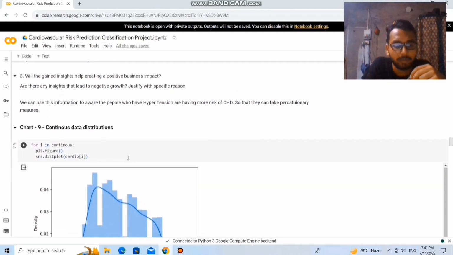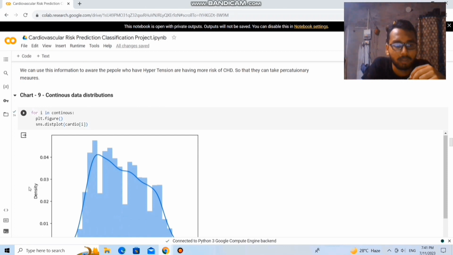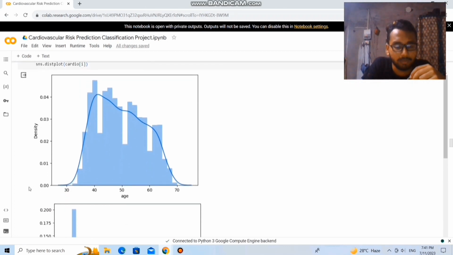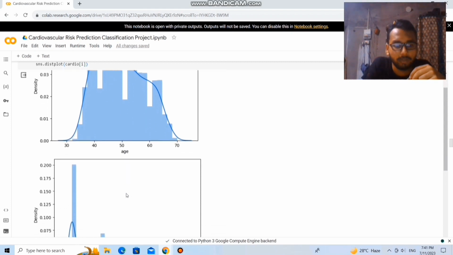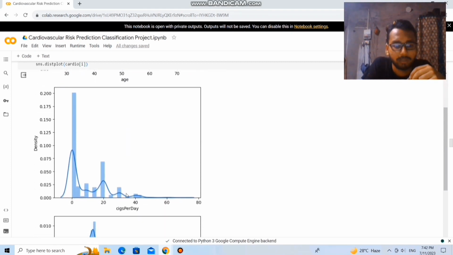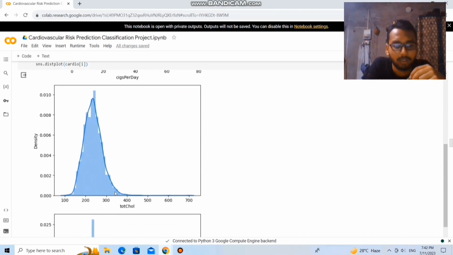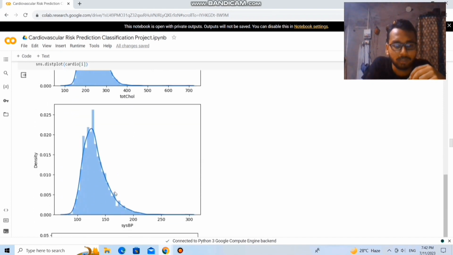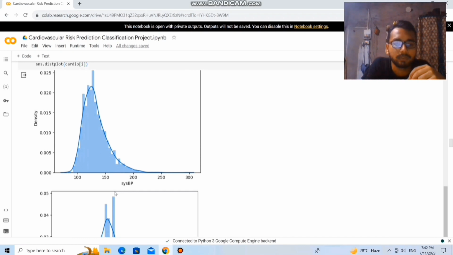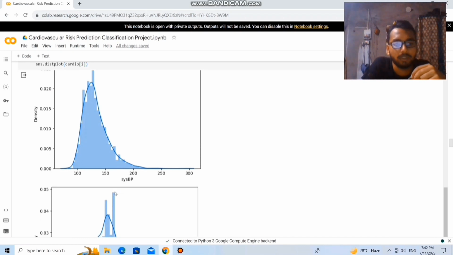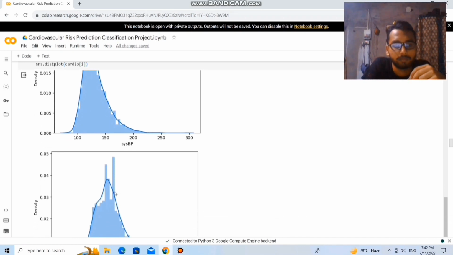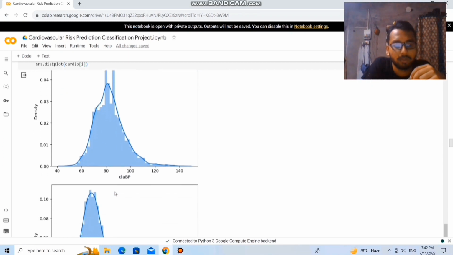So from the graph here we can see the continuous data distribution. Age is positively skewed data. Cigarettes per day is almost positively skewed. Next, systolic blood pressure is positively skewed.